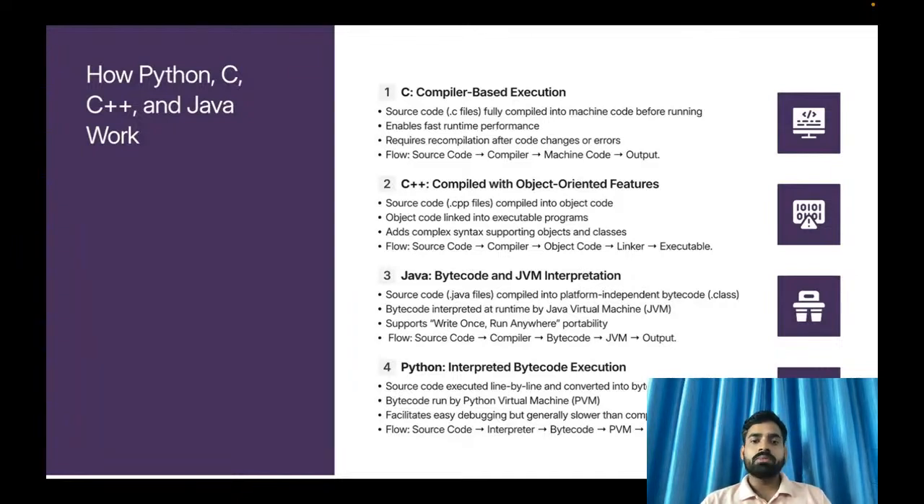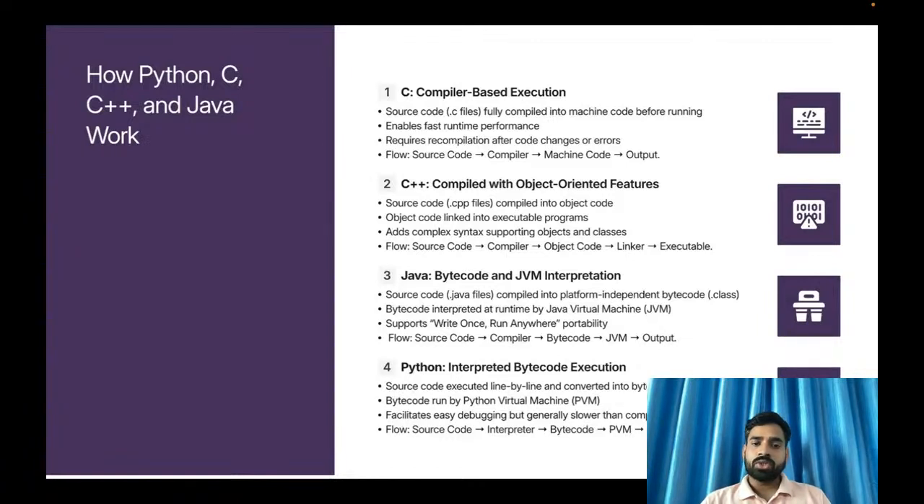First, source code will be compiled with the help of a compiler into object code, because C++ is an object oriented programming language. So it will convert into object code. Then one linker will be there that will convert our object code to the executable program. So in such a way, C++ programming works.